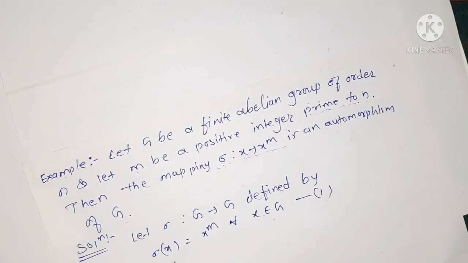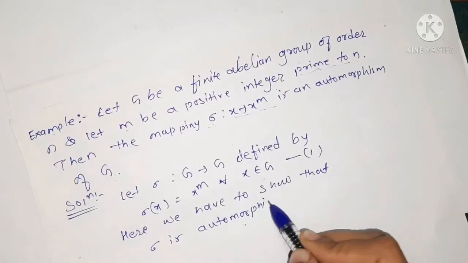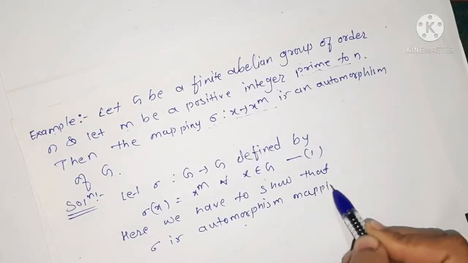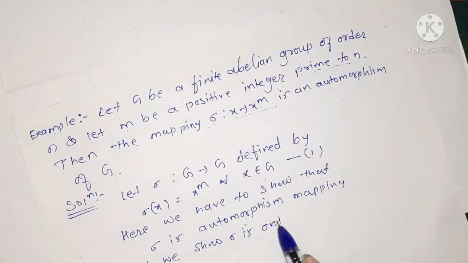And here we have to show that sigma is an automorphism mapping. That is, first we prove that it is a one-one onto homomorphism. So first we prove it is an onto mapping. We show sigma is onto.